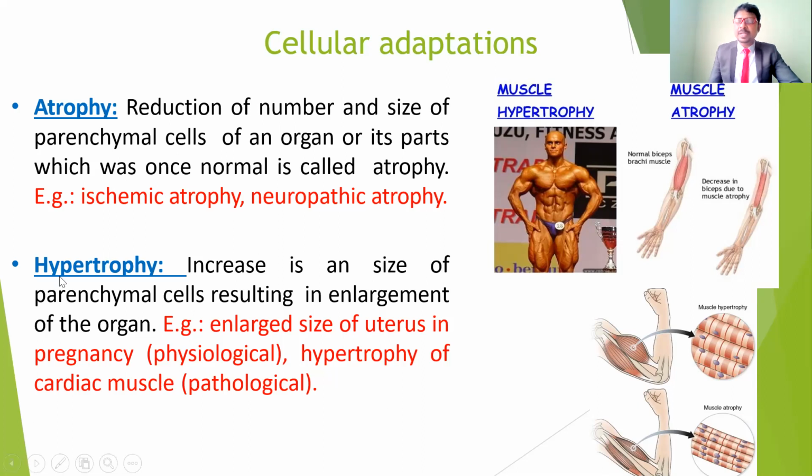So these are different adaptations, different changes in the muscles. The one muscle cell changes, and that is called hypertrophy. If you do exercise, automatically you get an increase in size and shape. So it's a normal mechanism. For a healthy person who practices exercise as well as takes nutritious food, the muscle size and shape is automatically altered. The physiological one is the increase in uterus size in pregnancy. In the abnormal one, the cardiac musculature is altered and thickened, or hypertrophied, in case of disease progression.